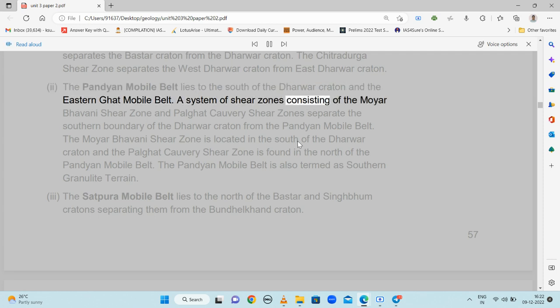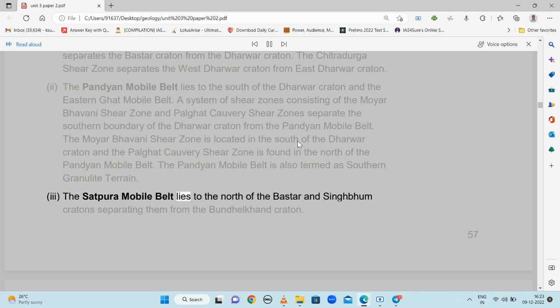A system of shear zones consisting of the Moyar Bhavani Shear Zone and Palghat Kaveri Shear Zones separate the southern boundary of the Dharwar Craton from the Pandyan Mobile Belt. The Moyar Bhavani Shear Zone is located in the south of the Dharwar Craton and the Palghat Kaveri Shear Zone is found in the north of the Pandyan Mobile Belt. The Pandyan Mobile Belt is also termed as Southern Granulite Terrain.